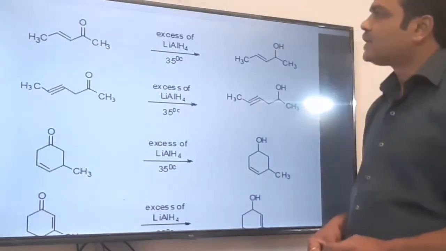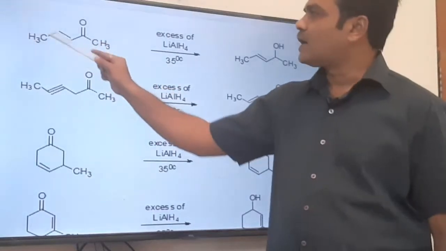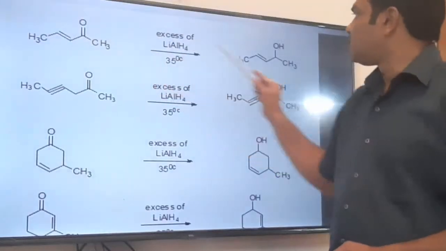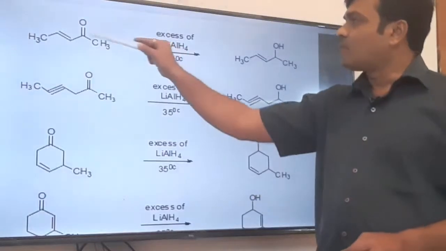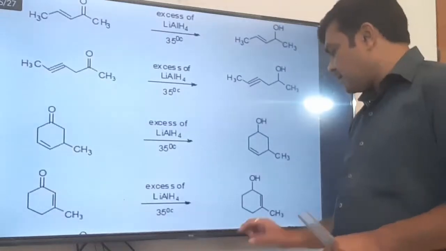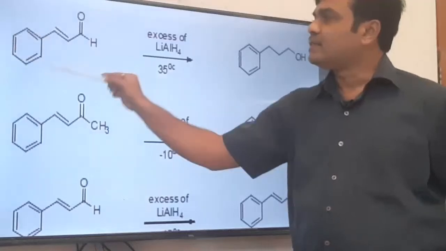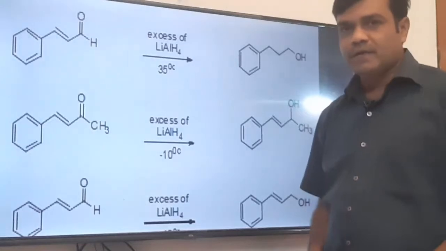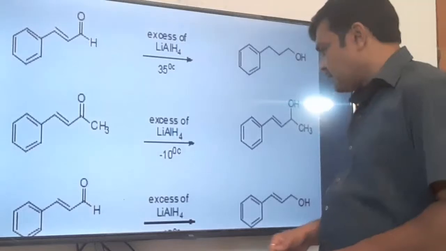Regarding alpha beta unsaturated ketone, we have discussed that when an alkyl group is attached to the carbon-carbon double bond, that is an electron donating group, in that case the carbon-carbon double bond is not reduced. Here carbon-carbon triple bond is also not reduced. Only the carbonyl group is reduced to secondary alcohol. But when an electron withdrawing group like a phenyl benzene ring is there, in that case the carbon-carbon double bond as well as the carbonyl group get reduced. We have already discussed this in the earlier lecture.